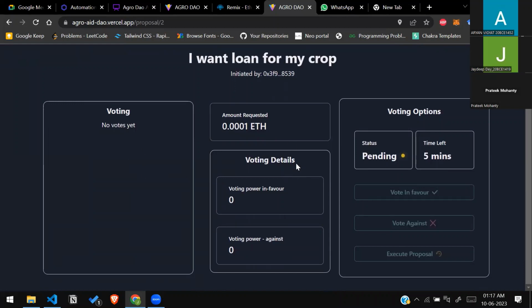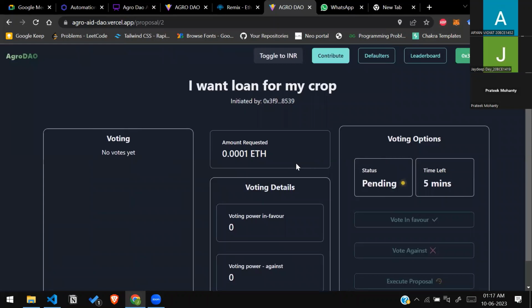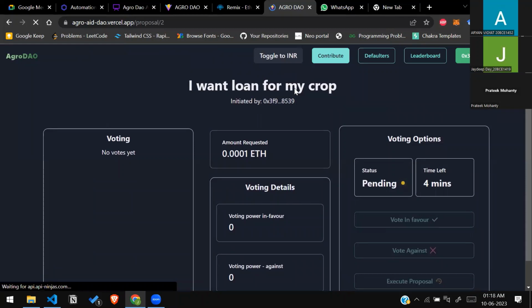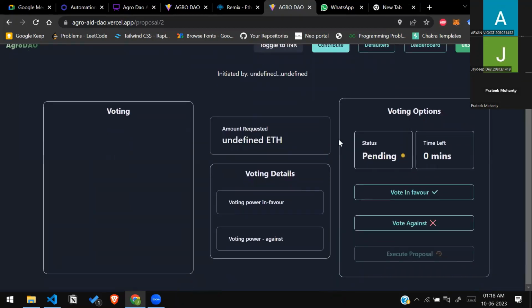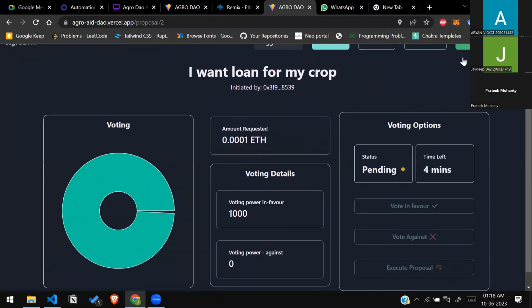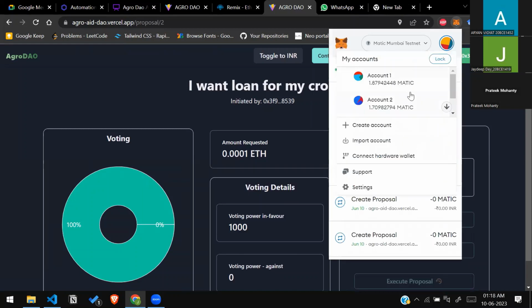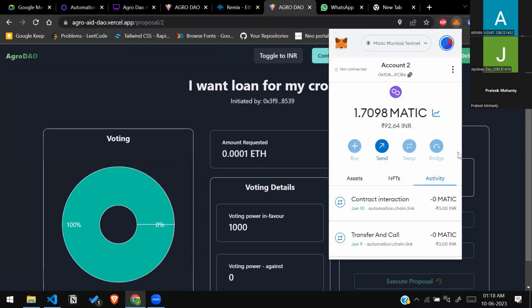We believe that there are a lot of similar ideas in the market, based on what we have made, but these communities are inactive. By giving farmers incentives, by rewarding them for their good work, we want to make this community much more vibrant and engaging. There are different ways in which farmers get rewarded. Firstly, if they're voting continuously, which tells us that the farmer is active. If they're taking a loan and repaying it in time, then we also increase the reputation of the farmer and reward them with tokens. As I said earlier, the voting power also gets increased. This is the rewarding process.